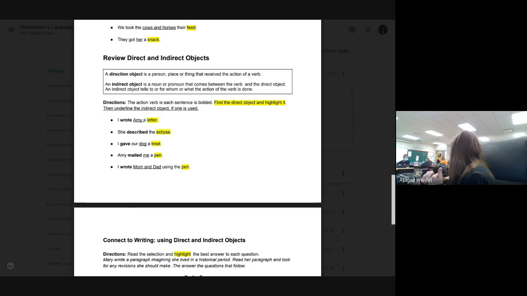What's up, Eliana? Good job. You can write your name on that paper up there. Fabulous, Eliana. And who's being written to? Mom and Dad. Fabulous, fabulous.